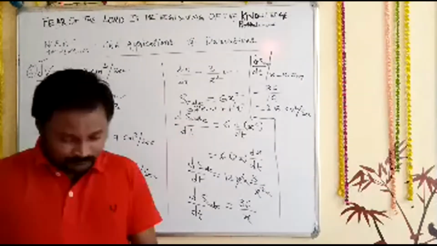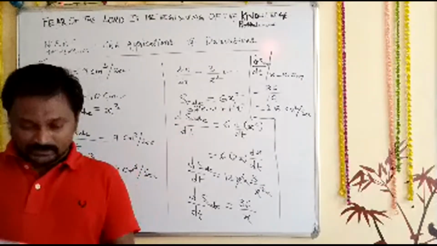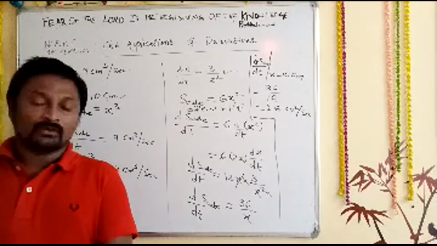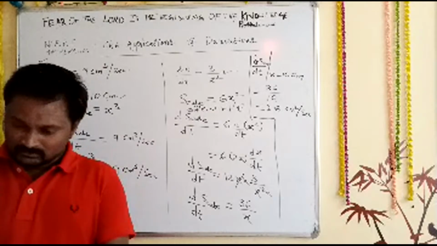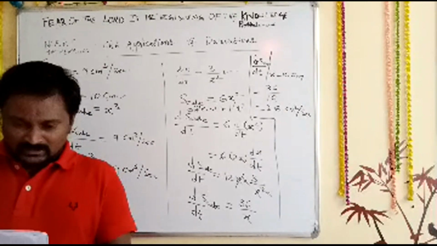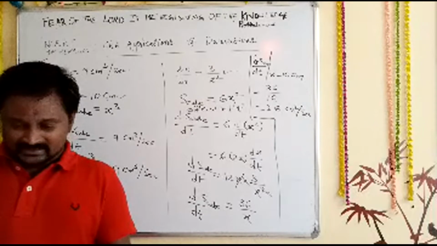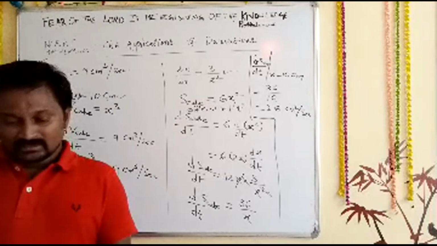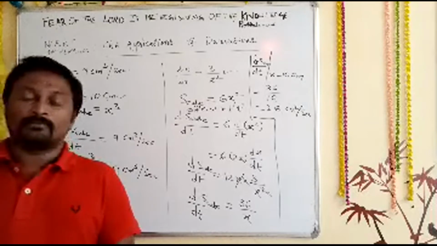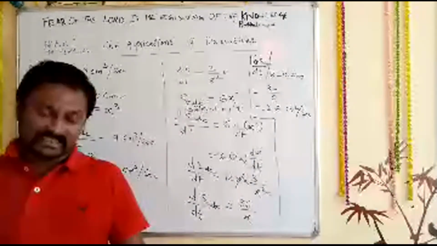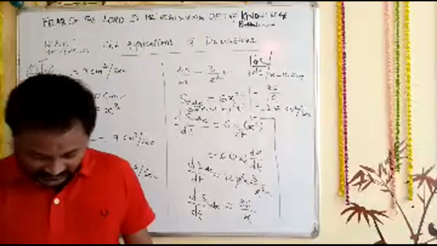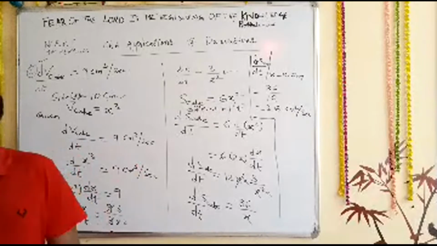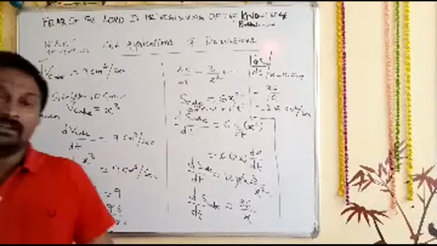Second we have solved. Third and fourth you do as homework. And now we are going to discuss fifth and sixth. Third and fourth you do as homework. We are going to solve fifth and sixth now in the next slide. Once we finish that one, we will close our session. Okay. So kindly join in the next slide.